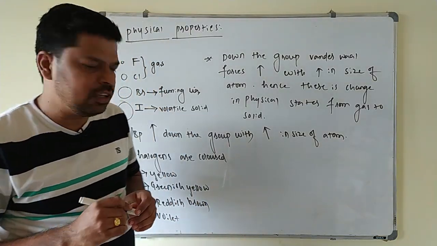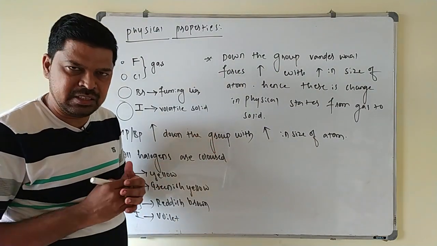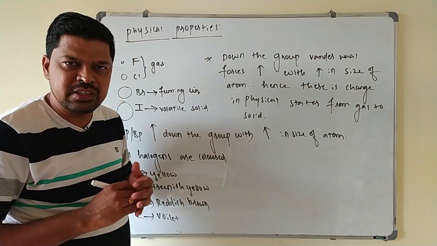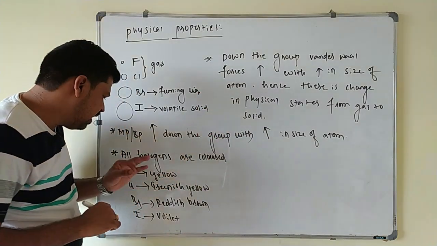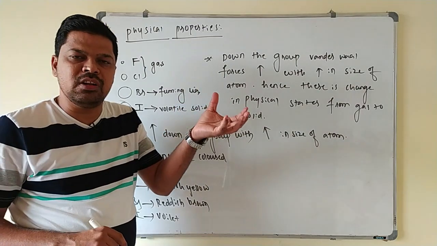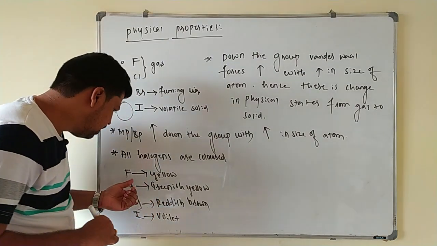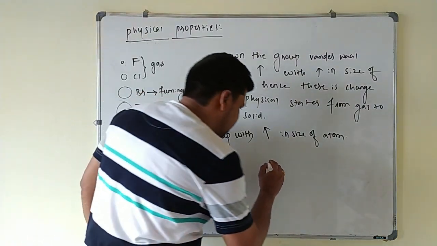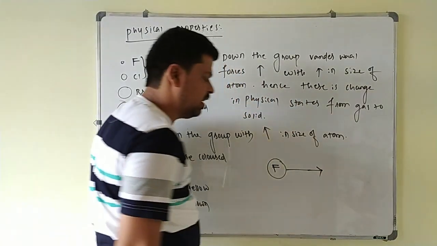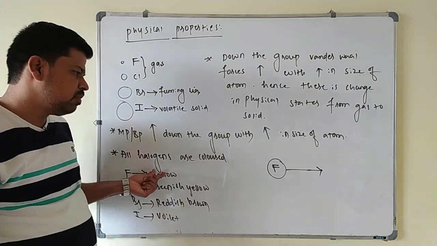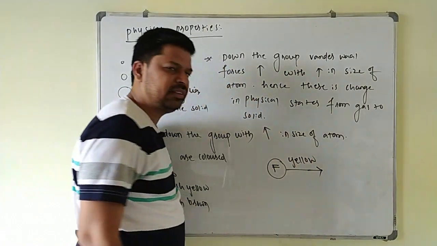The reason for the color of these halogens is that they absorb energy from the visible region. Whenever white light falls on the halogen, they absorb a particular frequency of the white light, and hence they appear to be colored here. Any substance that absorbs energy or radiation from visible light appears colored. For example, whenever white light, which is made up of 7 colors, is passed through fluorine, it absorbs a particular frequency of the white light, and the fluorine appears yellow.